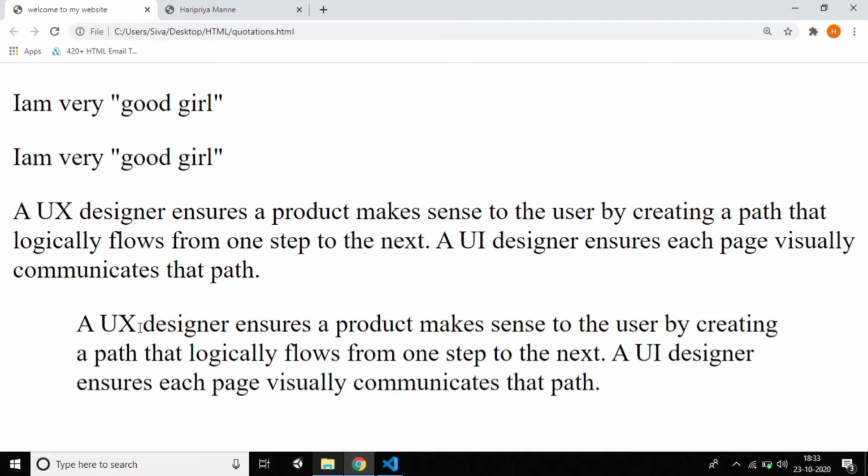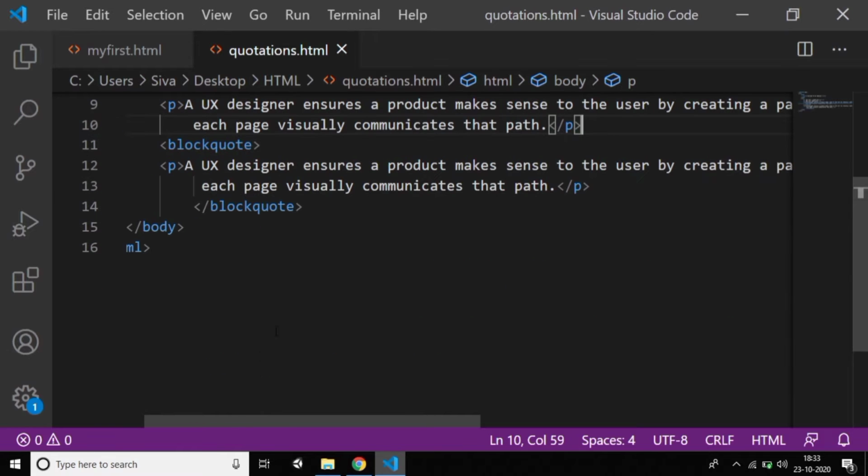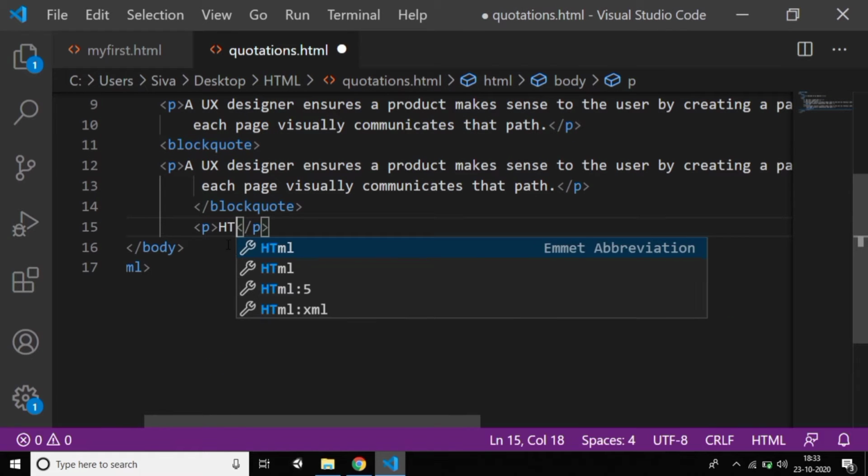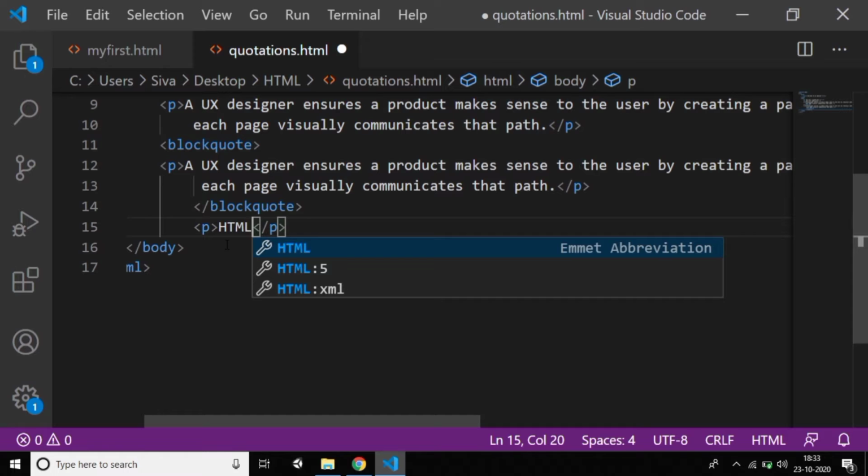We have another tag called abbreviation. If you want to abbreviate HTML, I'll write it in a paragraph tag. If I place the mouse over HTML, I want to get an abbreviation.